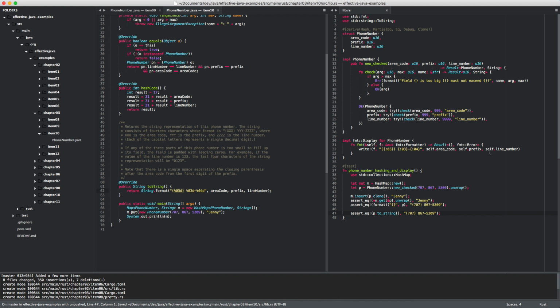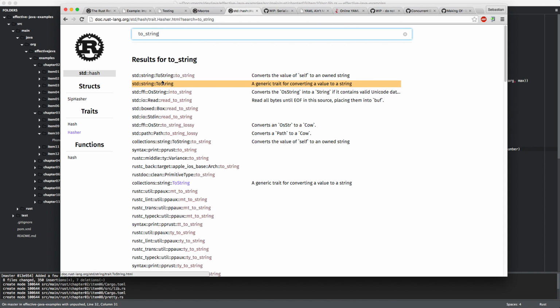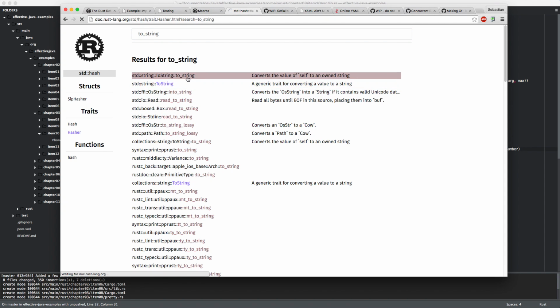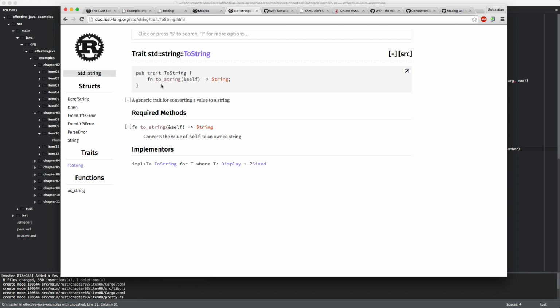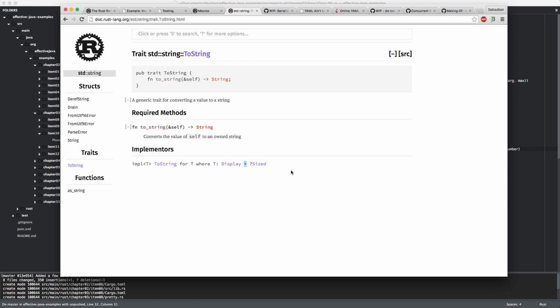And yeah, so as I said, toString, let's have a look at this. I mean, just to be sure I'm on the right track here, the toString trait really just implements a toString method, and this is auto implemented here: toString for T, where T is display and unsized, right? And this is exactly what happens for us. I still wonder why this must be unsized.